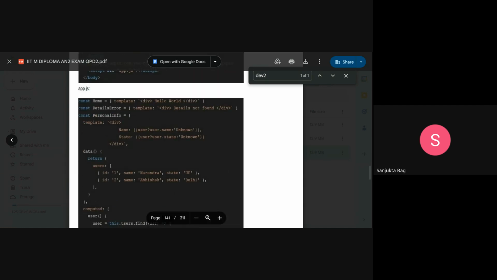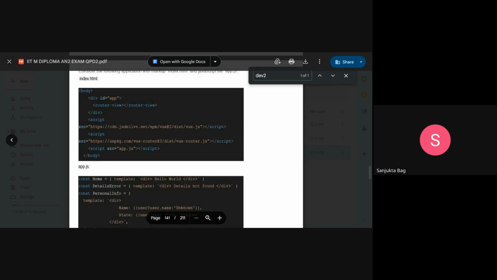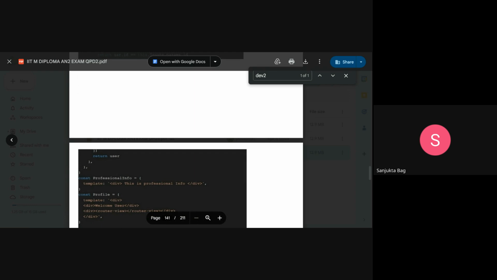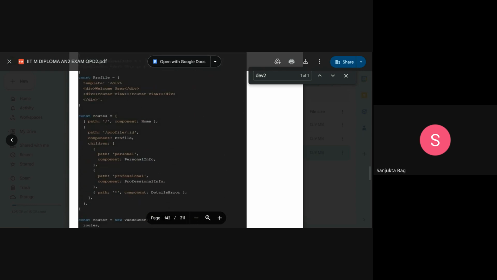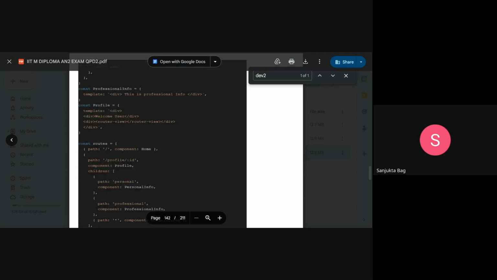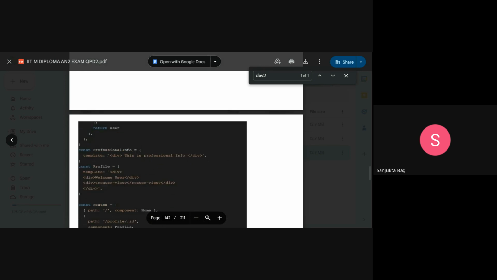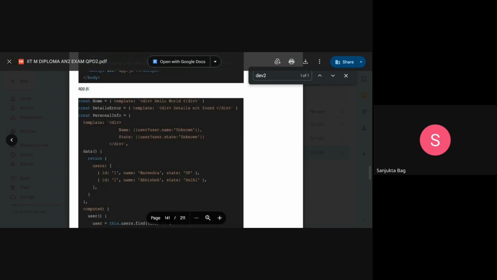Personal component, it says if user exists, then it will be rendered, name will be rendered, or else unknown name and state else unknown. So in the data property of, oh sorry, this is not personal. For personal path, component is personal info, so I was right only.